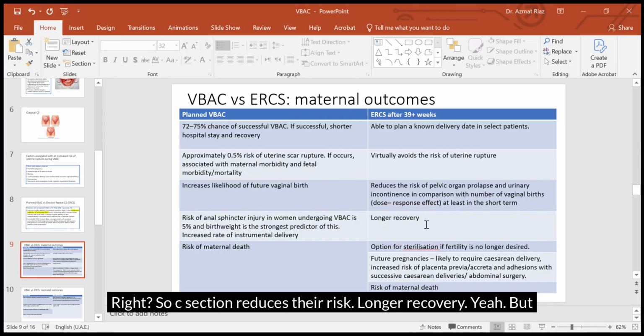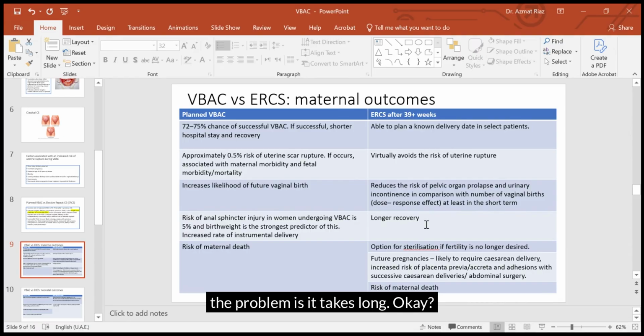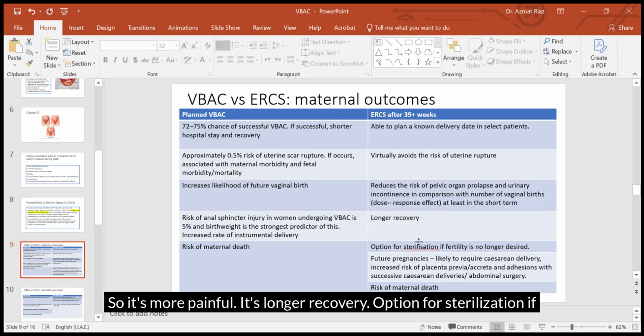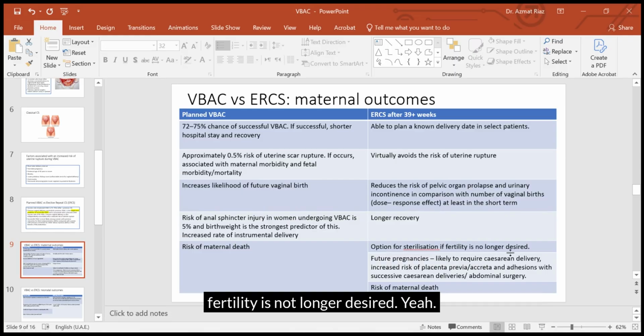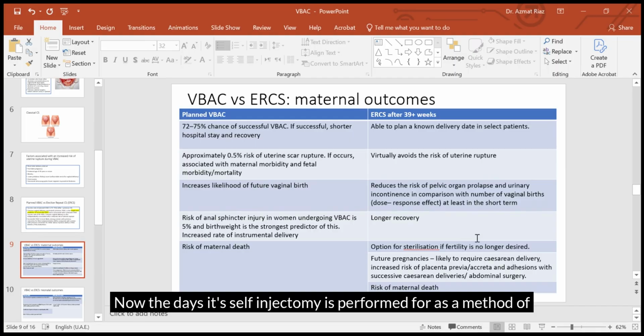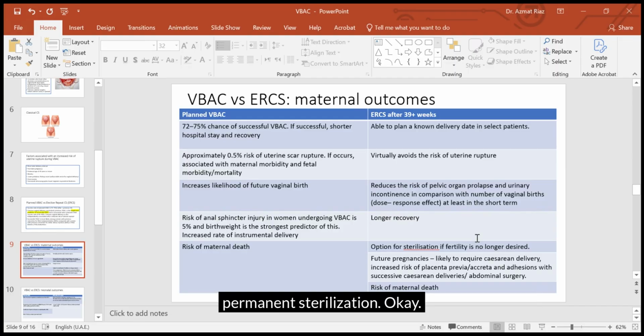Longer recovery, yeah, the problem is it takes long. It's more painful. It's a longer recovery. Option for sterilization if fertility is no longer desired. That's another benefit, that women can have tubal ligation or salpingectomy. Nowadays salpingectomy is performed as a method of permanent sterilization.